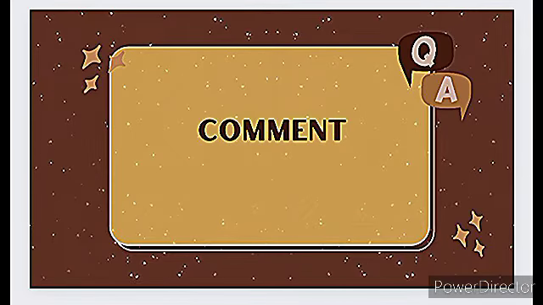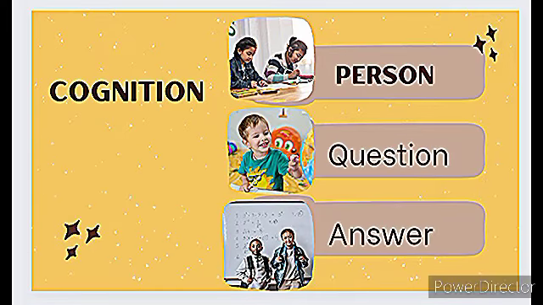After that, we have cognition about the person. For example, we can ask who is your headmaster, who is your headmistress, who is your principal, who is your class teacher. If you have friends, tell me a friend's name.